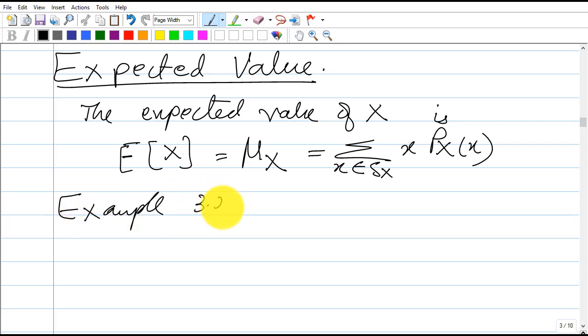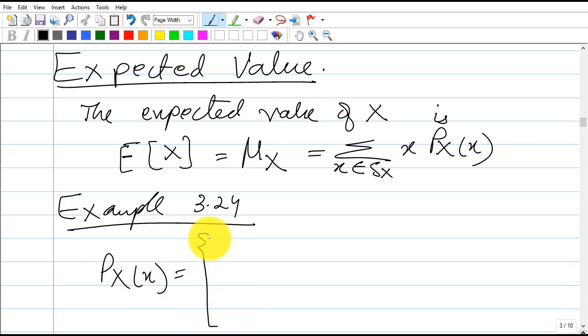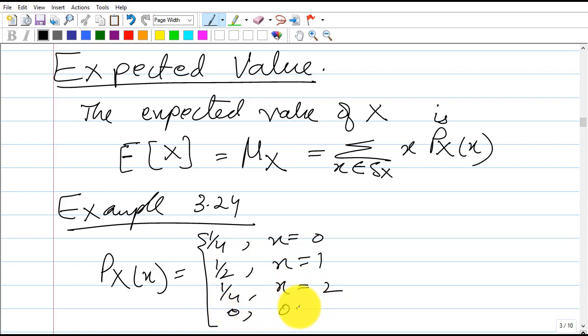Example 3.24. It says that we have this PMF given, Px of x. It is 1 by 4 for x equal to 0, 1 by 2 for x equal to 1, 1 by 4 for x equal to 2, and 0 otherwise.